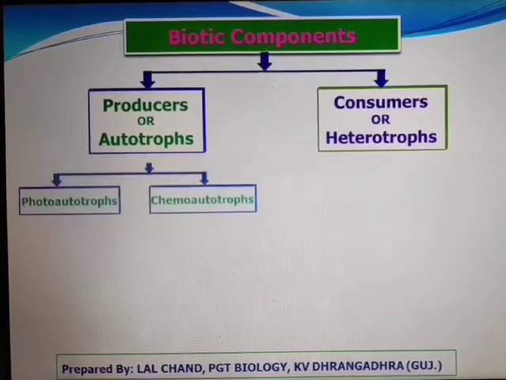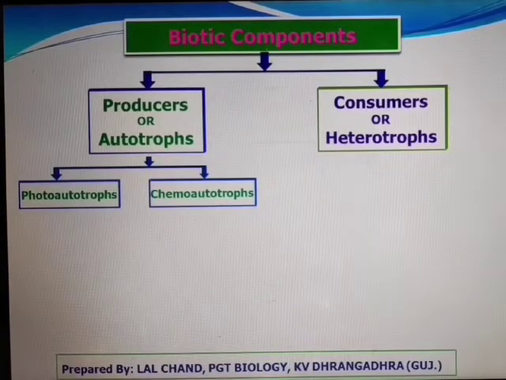Autotrophs can further be divided into two groups based on the source of energy of production of food. These are photoautotrophs, which use sunlight as a source of energy, and chemoautotrophs, which use some chemical compounds as a source of energy. Now moving to the second group, that is heterotrophs. The word hetero means others and trophos means nourishment. So they are dependent on other organisms for their nutrition.